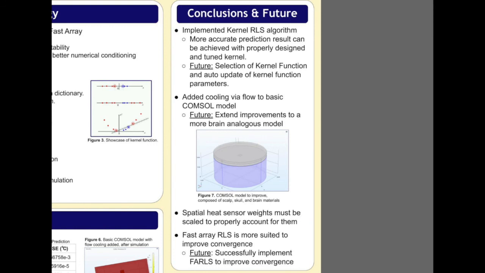The picture you see here is a more complex COMSOL brain model, which uses the scalp, skull, and brain biomaterials, top-down respectively, with an implant sitting on the brain. We've added flow cooling to the basic model we saw earlier, but in the future, we're looking to apply the same concept to this model, perhaps with the addition of heat fluxes. In the future, the team should investigate integrating this new set of values into the weights matrix after testing different ways to scale the weights so that they can have the intended effect on the data output.